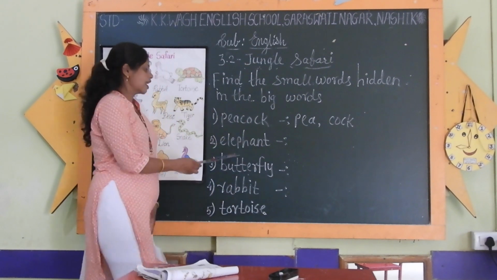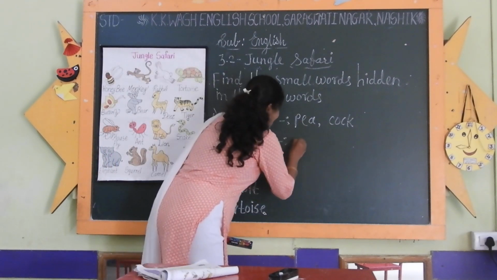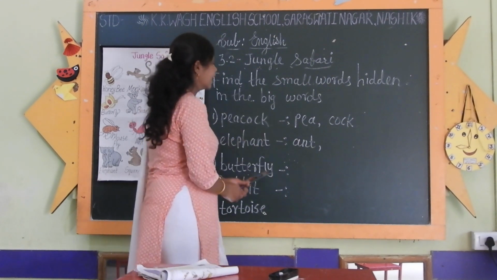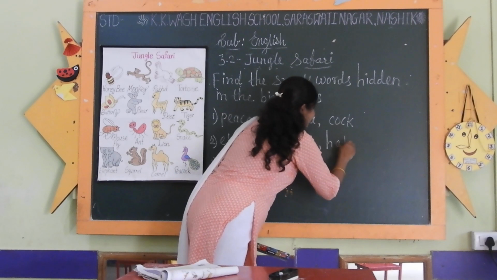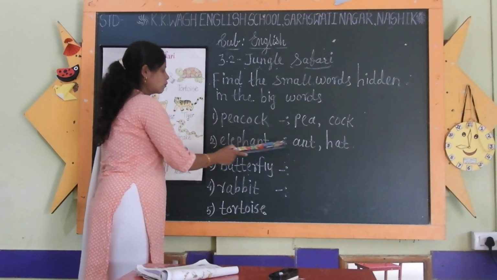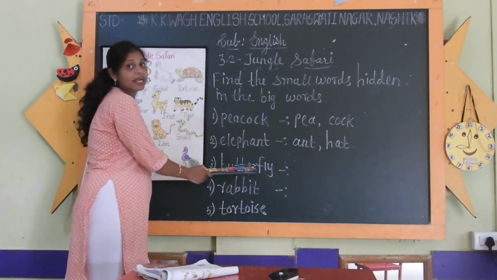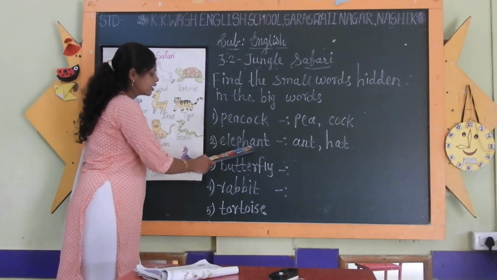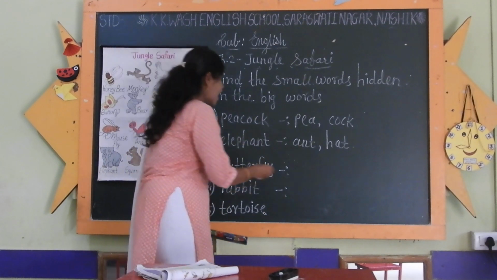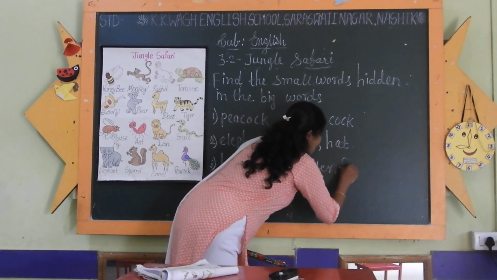Now second one is elephant. So let's find. First one is ant, and second word is hat, H-A-T, hat. So we get these two small words from this big word, ant and hat. Now third word is butterfly. So write down here butter and second word is fly.